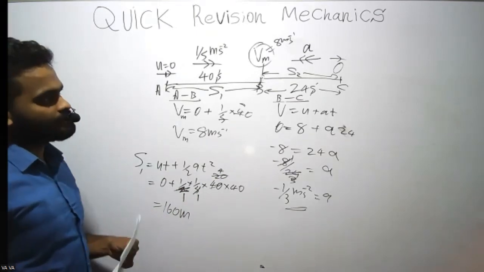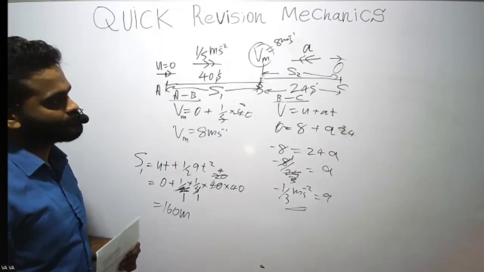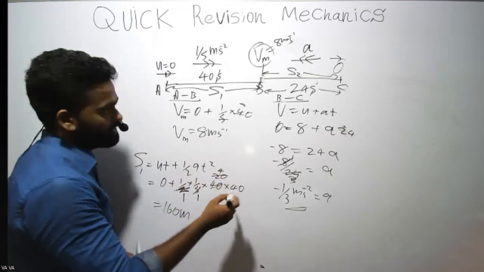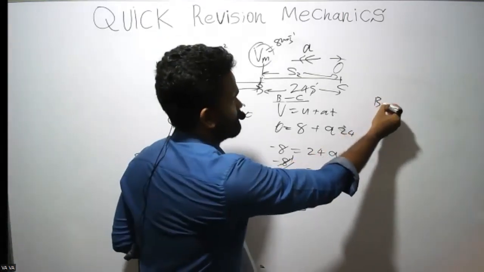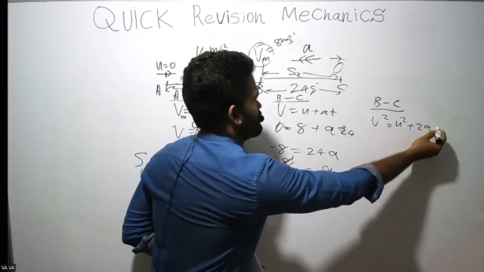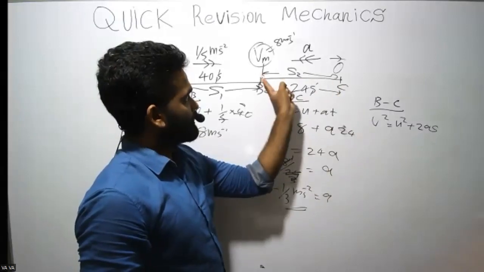Then we need to find S2. How do we find that? I'll apply from B to C. V squared, U squared, I think we can get the answer like that. So I'm applying from B to C, right?